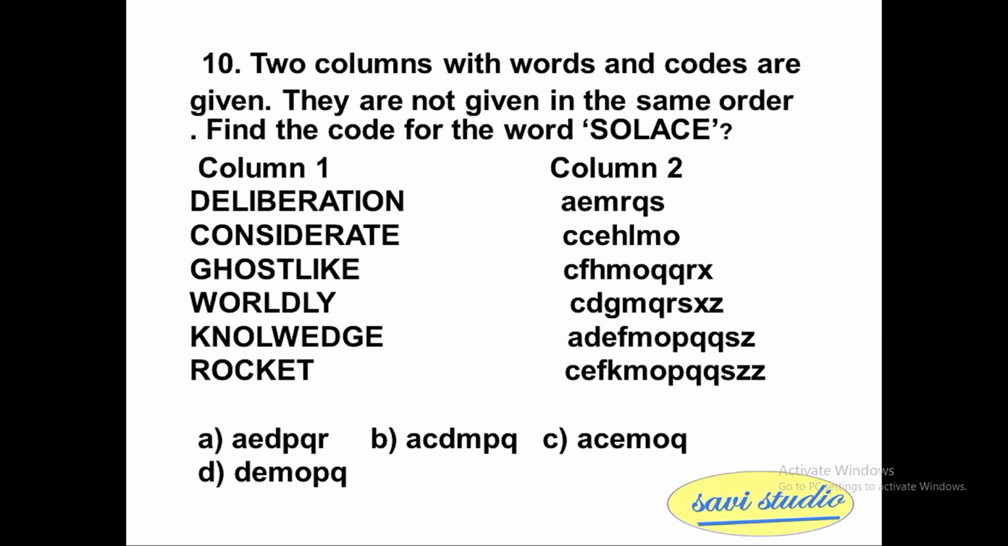Let's go for the 10th question. Two columns with words and codes are given. They are not given in the same order. Find the code for the word solace. In column 1,